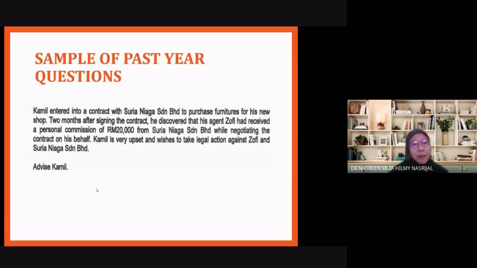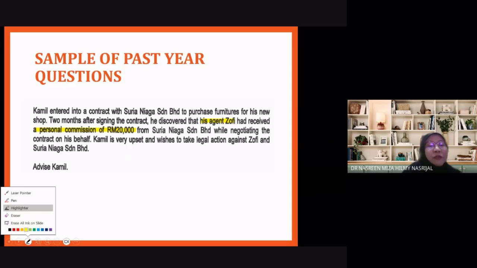Now this is an example of partial questions. Alright, so this person was supposed to purchase new furniture for his shop. Then he discovered his agent, it clearly mentions the agent, had received a personal commission. Anyone can see this is a secret profit, definitely not allowed. Okay, so this is quite straightforward. So this is on the duty of the agent not to make a secret profit. So the focus of this question is only on secret profit.